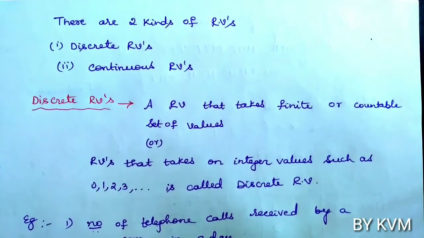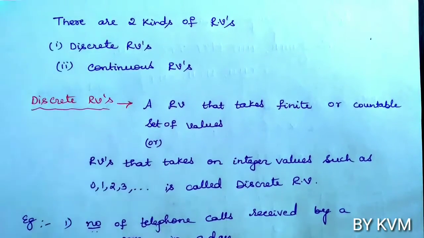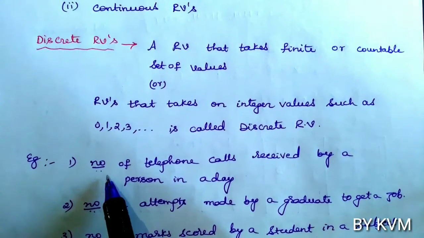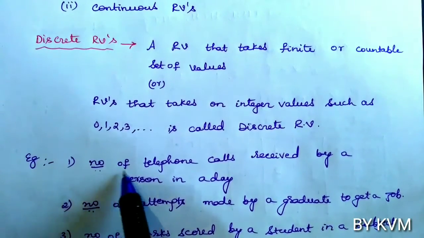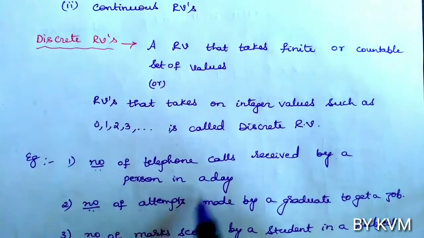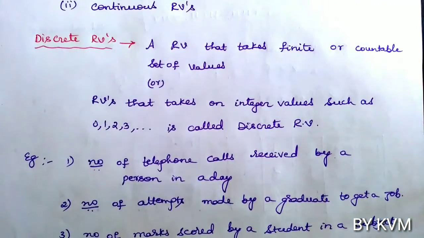So discrete random variables are variables which take only a finite set of values, or integer type of values. For example, take the first example, number of telephone calls received by a person in a day. In a day, he can receive 1 call or 2 calls, 3, 4, 10, 15, 25, 35, 40, 50 calls.